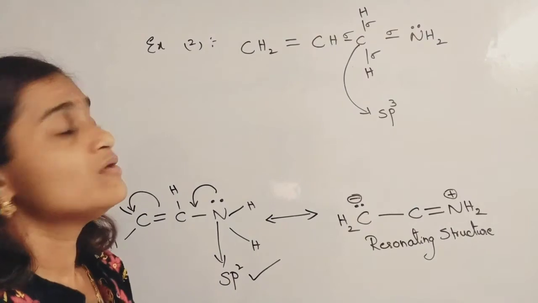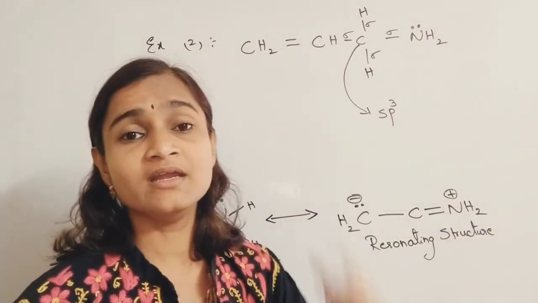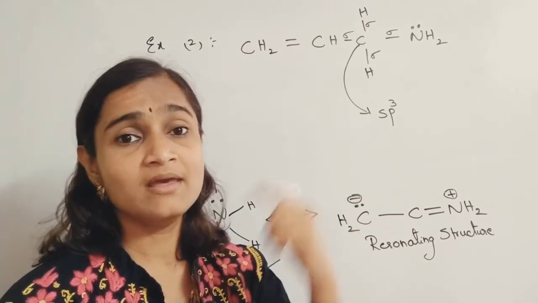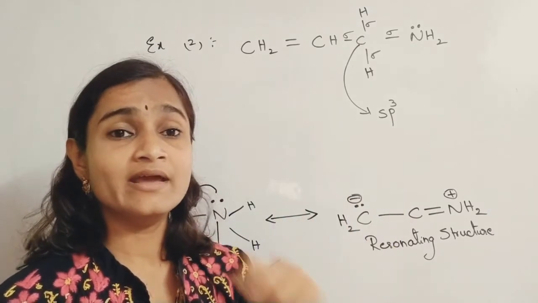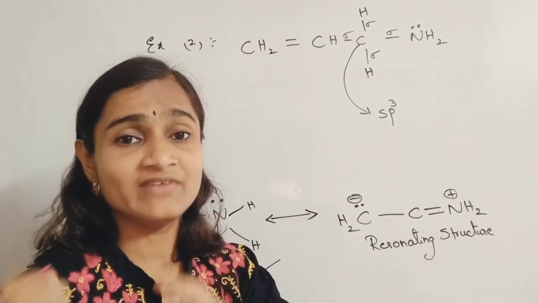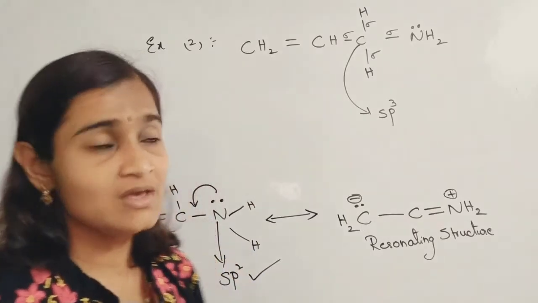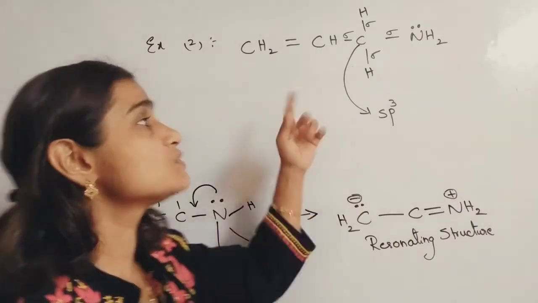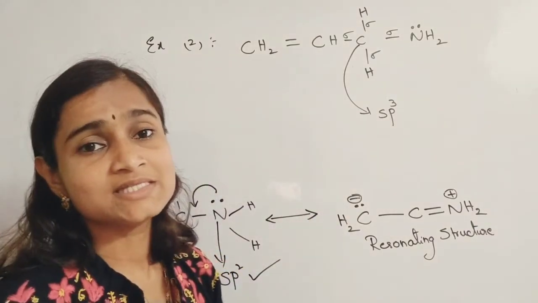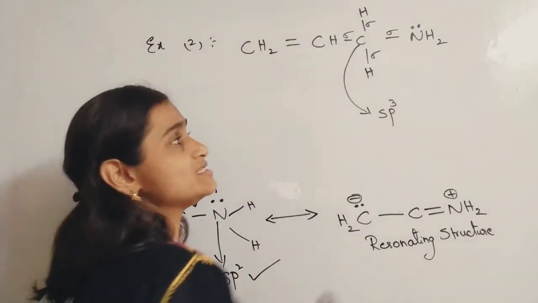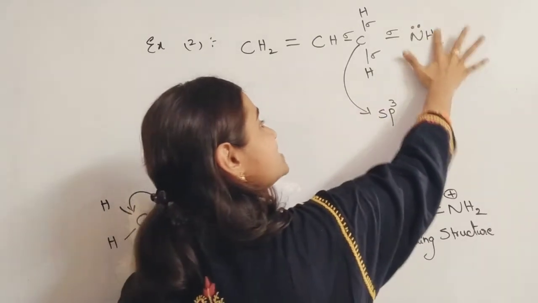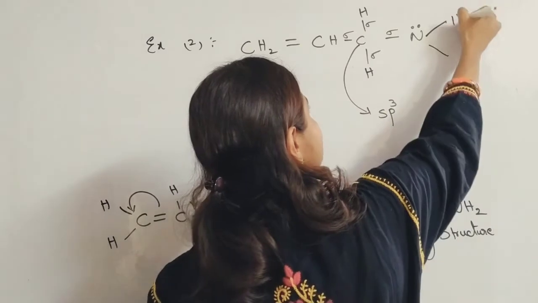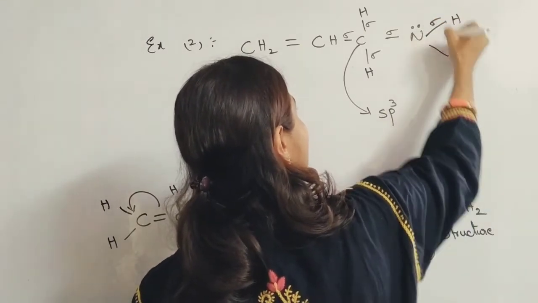There is no chance for this compound to exhibit resonance also, because conjugation is not there here. What is conjugation? Like we have learnt in aromatic compounds, pi sigma lone pair, pi sigma pi. If that kind of trend continues alternately, you call it conjugation. So conjugation is not maintained, and this compound cannot exhibit resonance. If it is not involved in resonance, this lone pair participates in hybridization only.